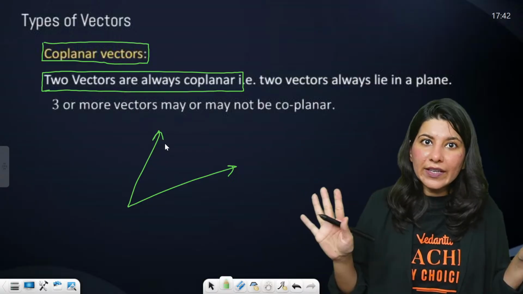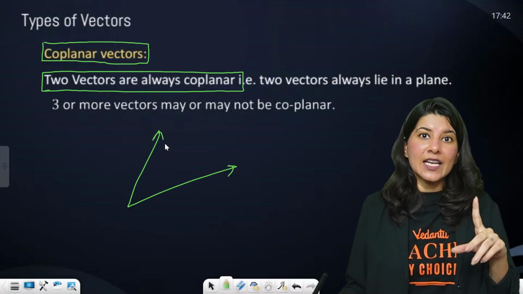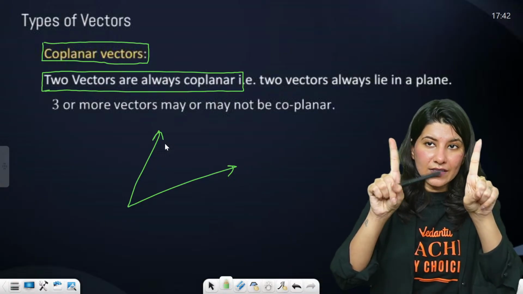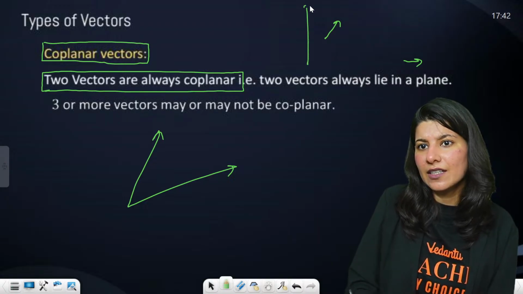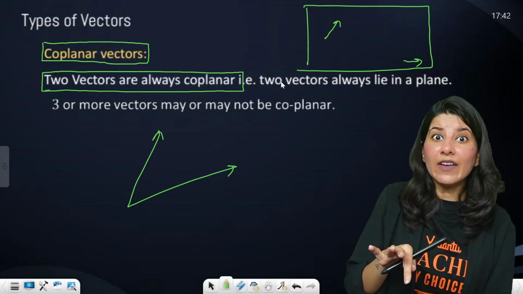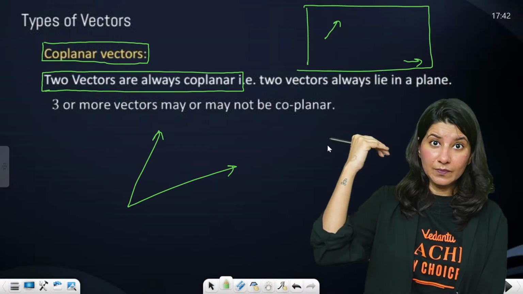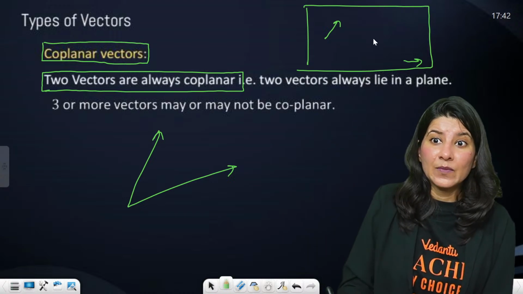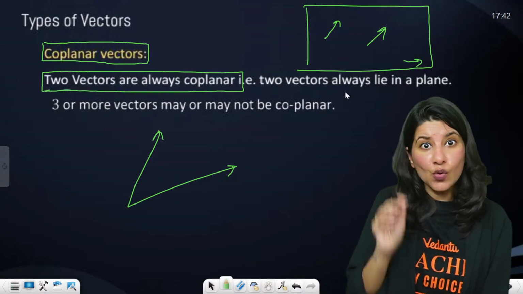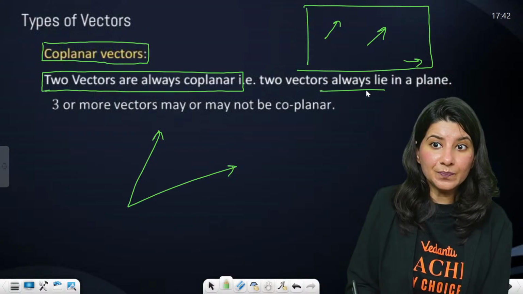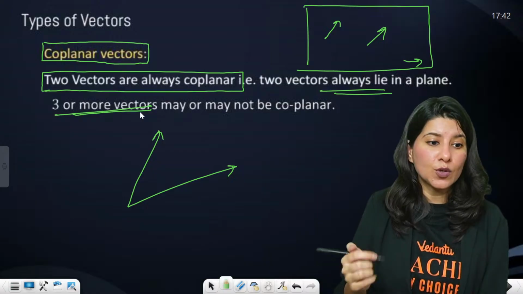The third vector can be placed in such a way that it goes into a completely different plane. It can be in the same plane, but it can be in a different plane. So understand, two vectors will always lie in the same plane, but three or more vectors may or may not be coplanar, it depends.